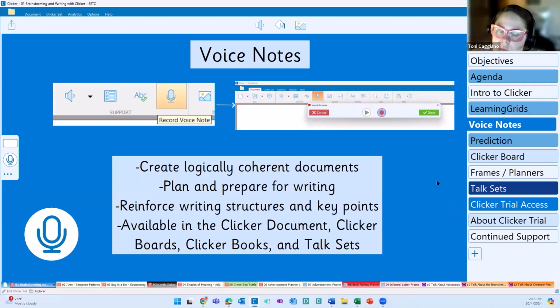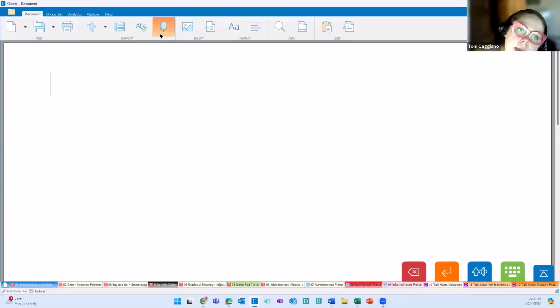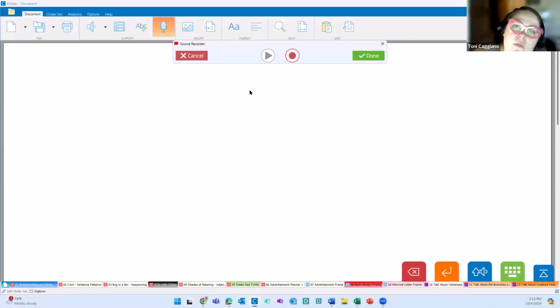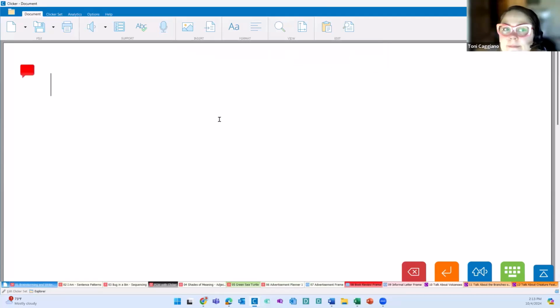With the voice note, we're able to create logically coherent documents. So what that means is we can add several of those to a document. So when I come into our voice notes here and I create one very quickly, these pop right into the document. We can have up to 6 of these in a document at a minute in length each. So this allows for students to brainstorm or tackle a larger piece of writing based on these different options.